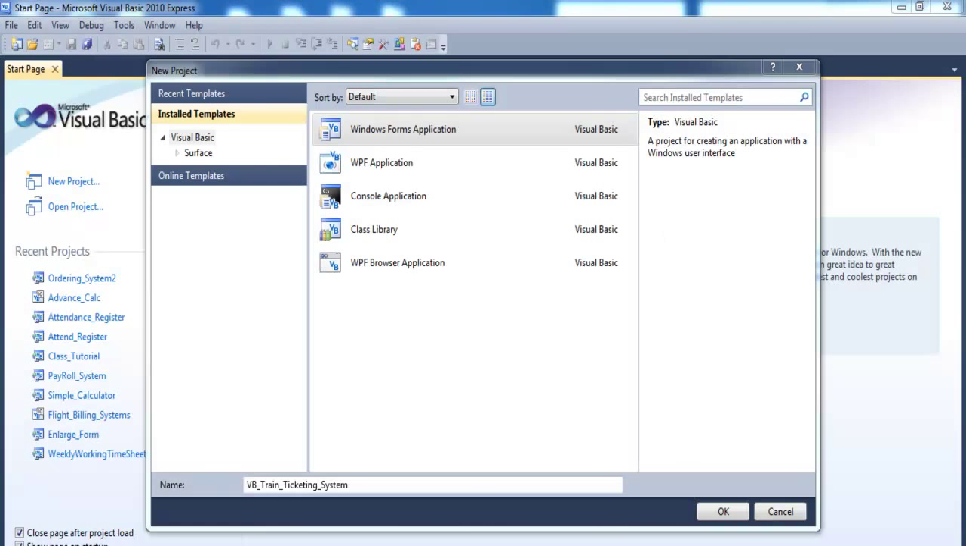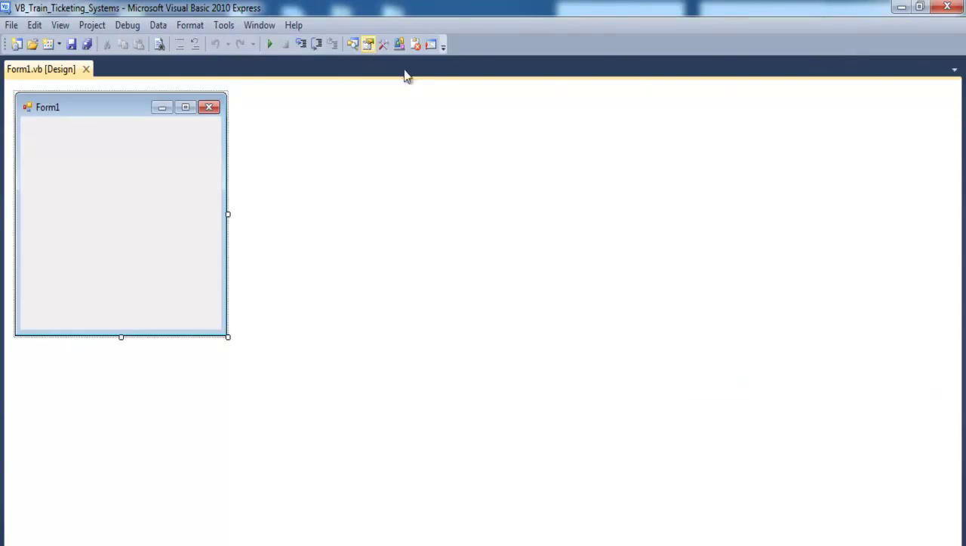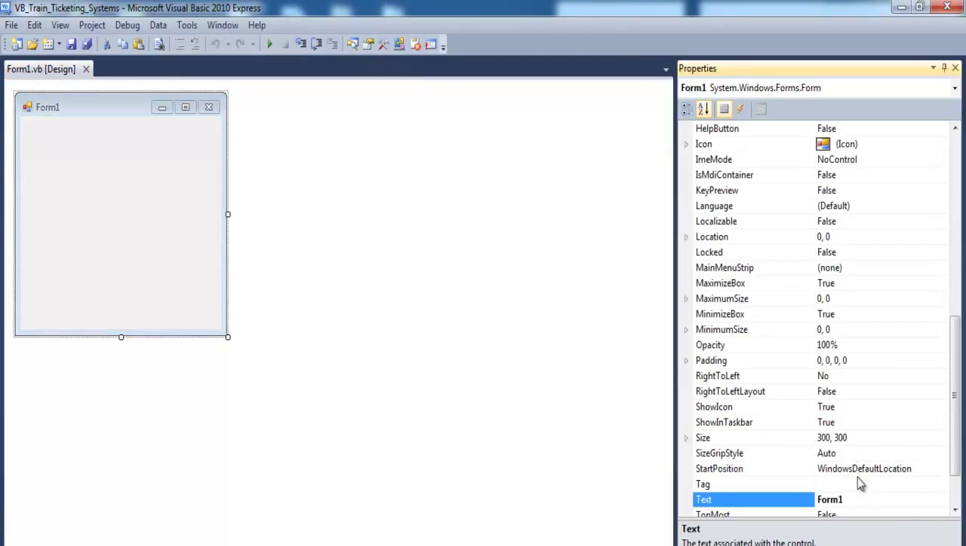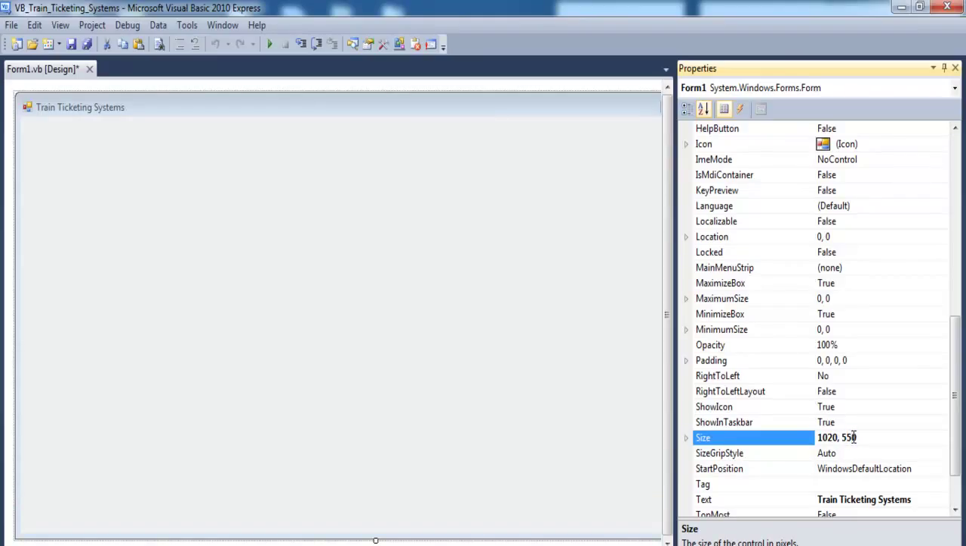This is Visual Basic.net train ticketing systems. So I'm just going to click on OK now and start the whole development of the interface. Now I have my form there, so I might as well select the properties and define my form. So maybe just enter in there train ticketing systems, and let's go for 1020 by 500, and maybe make that 550. Yeah, that's about right.